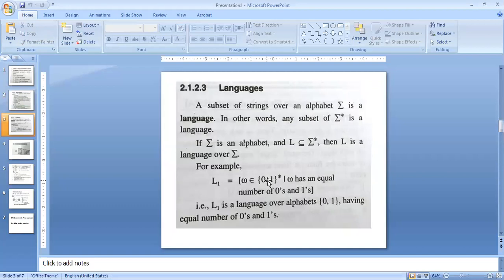Now what is the language? Language is a combination of strings which is syntactically correct as well as semantically correct, whose syntax format is correct and which is meaningful.